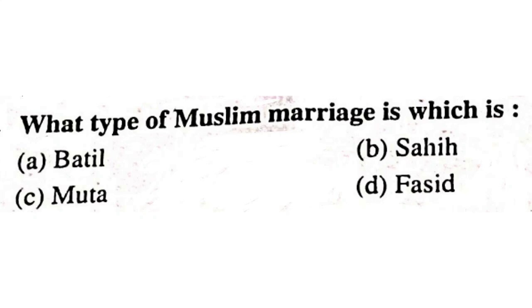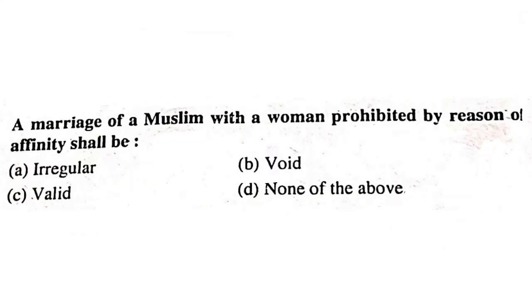So let's start. First, a marriage of a Muslim with a woman prohibited by reason of affinity shall be irregular, void, valid, or none of the above. Woman prohibited by reason of affinity. It should be void.